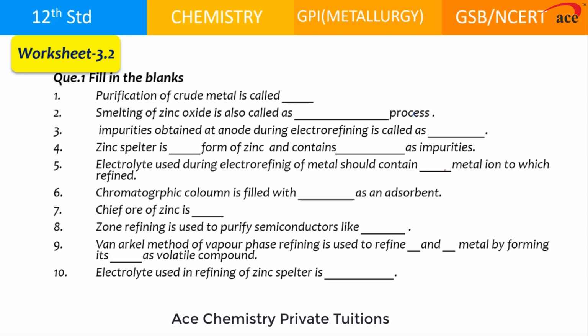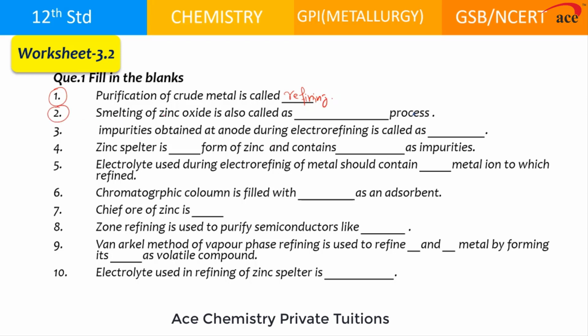Well, so let's check the answer. For the first one, we all have to write the correct appropriate word for the given statement. Purification of crude metal is called, in electrometallurgy, this process is referred to as refining.